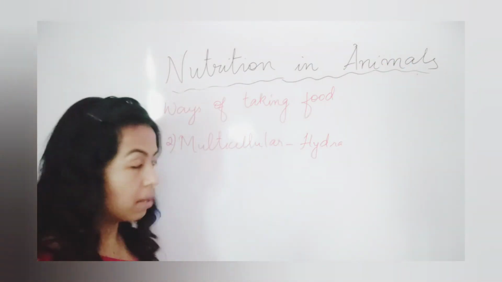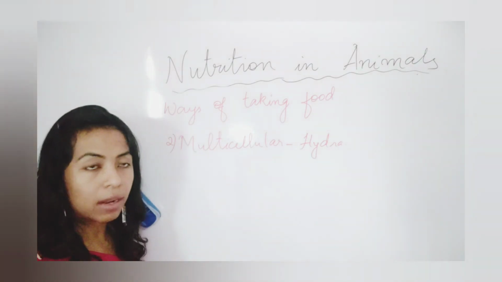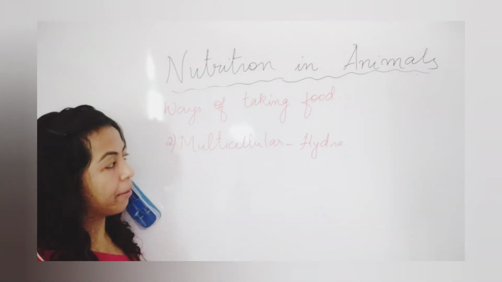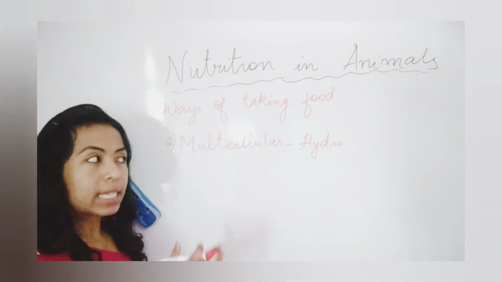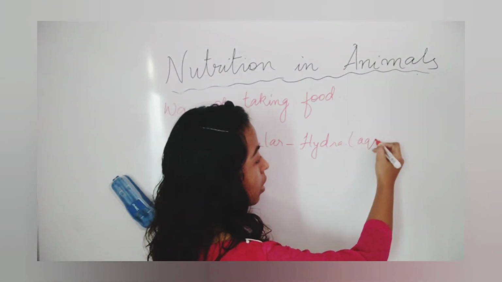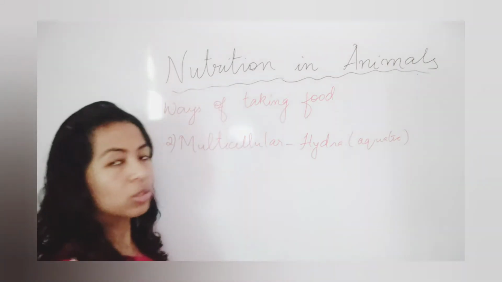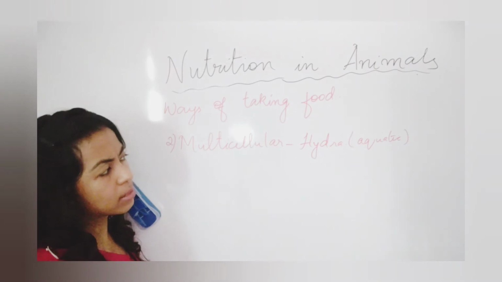For humans we will do later, but first let us do hydra. This hydra is a multicellular animal. Where does it live? Inside aquatic bodies, in the seas, in the ocean. So it is an aquatic type of animal.